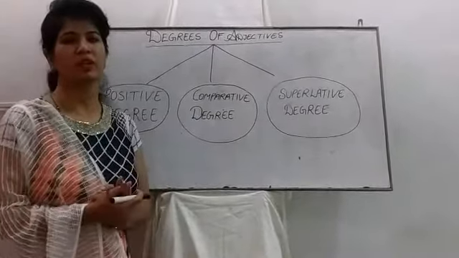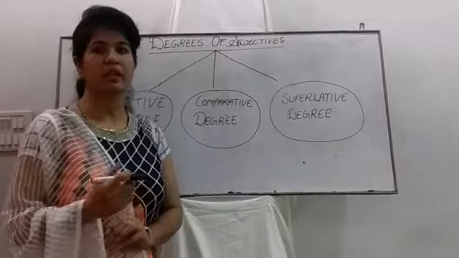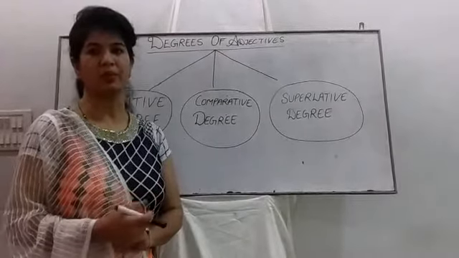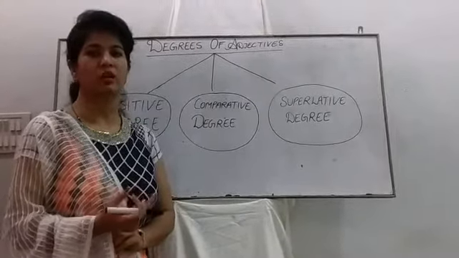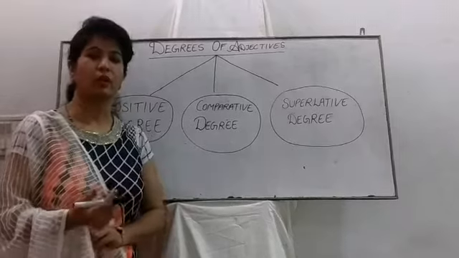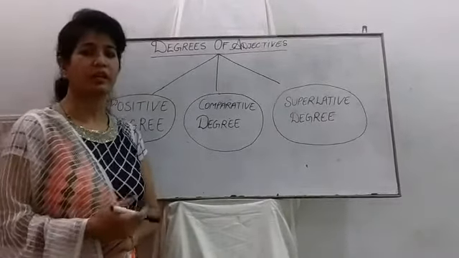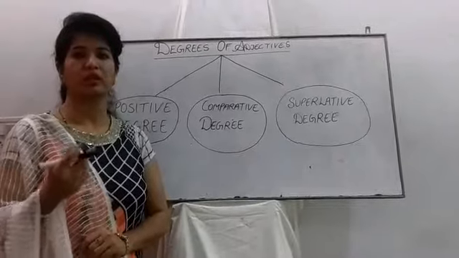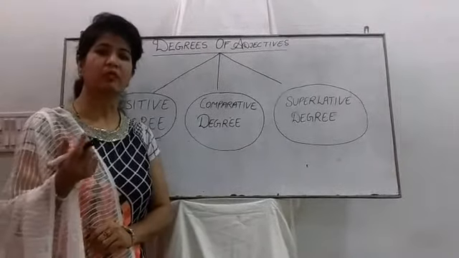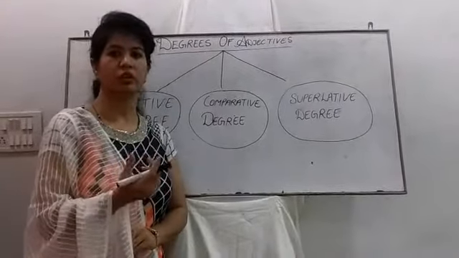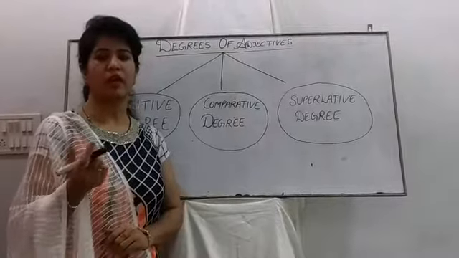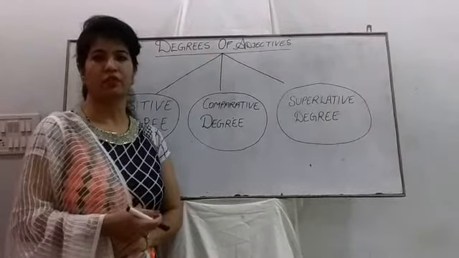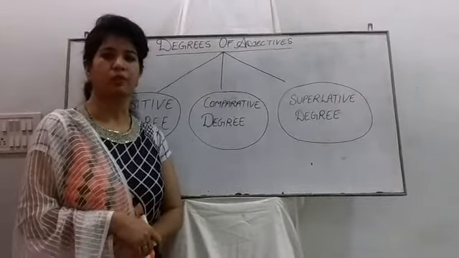Degrees of adjectives are also known as degrees of comparison. First of all, we should know what adjectives are. Adjectives are words that describe a noun, that tell about the noun, any quality of the noun, like "He is a good boy." Here the boy's quality, the description of the boy, comes from the word good. By good we can know that it's an adjective of that particular noun.